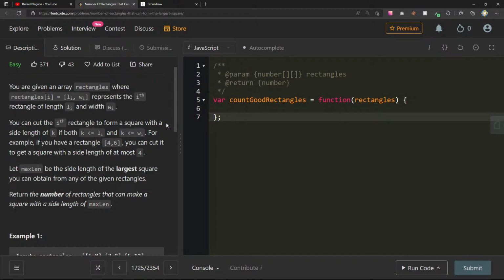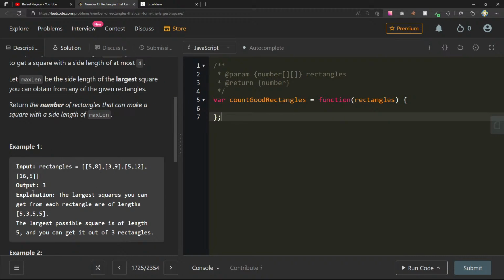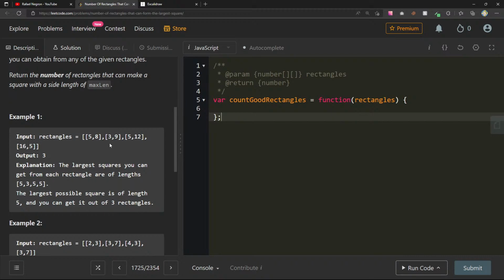You're given an array of rectangles where rectangles[i] is length and width, representing the ith rectangle of length L and width W. Okay, so length and width. You can cut the ith rectangle to form a square with a side length of k if k is less than both. For example, if you have a rectangle 4 by 6, you can cut it to get a square with a side length of at most 4. Oh, so it's always the lesser of the two. Like 5, 3, 5, 5 has a max length of 5, and you can get it out of 3 rectangles.